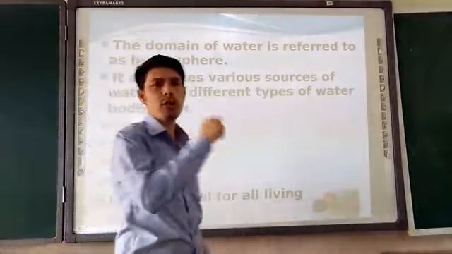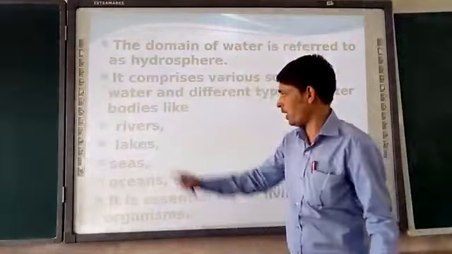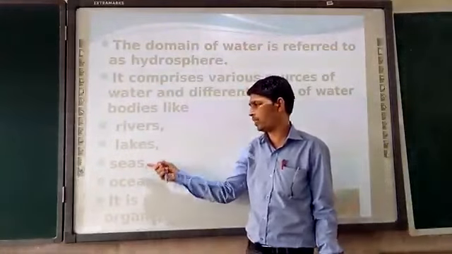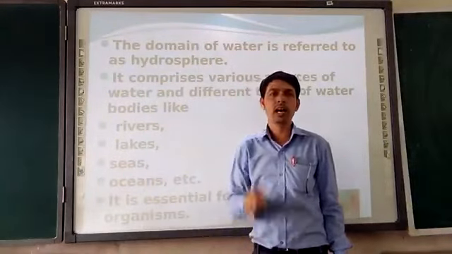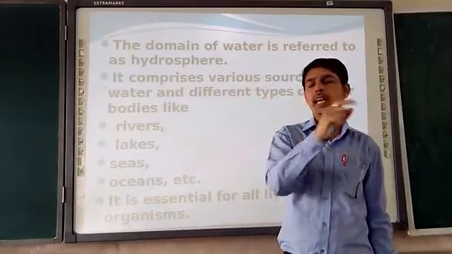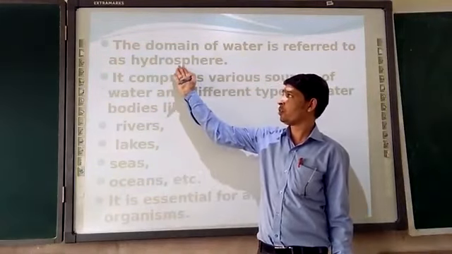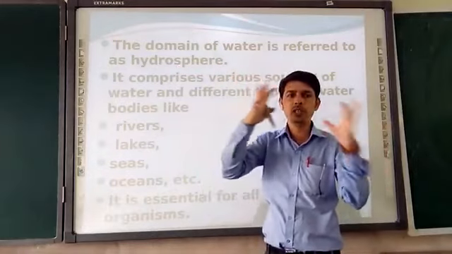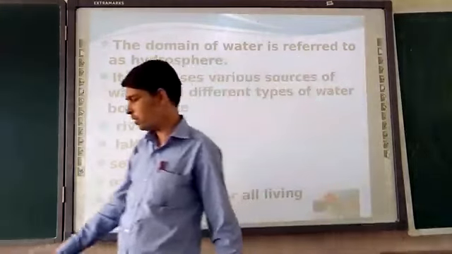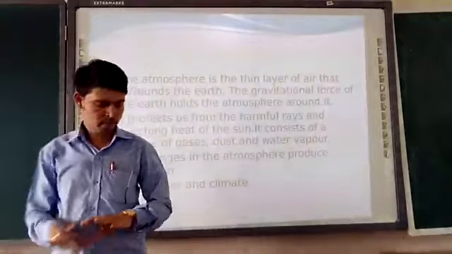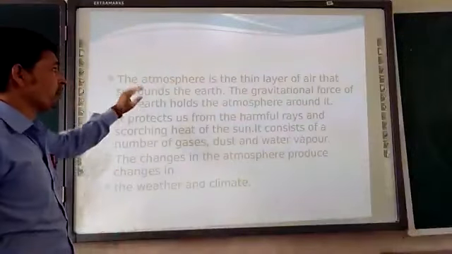One main source of water is also there. The rivers are moving, the lakes are there, the seas and oceans are there. And that is the rainfall. The rain is very important. It is an important source of the hydrosphere, the formation of the hydrosphere. Let's move further to see the atmosphere.